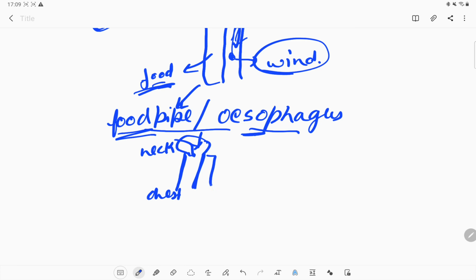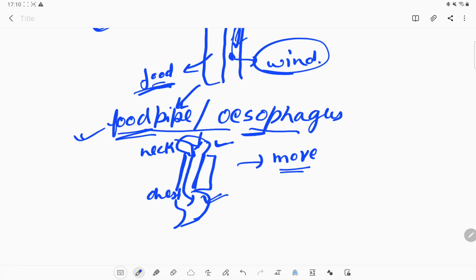The esophagus is the portion which connects the buccal cavity and the stomach, so that it can give an easy passage for our food to reach the stomach. The walls of the food pipe help us to move the food particle to the stomach.